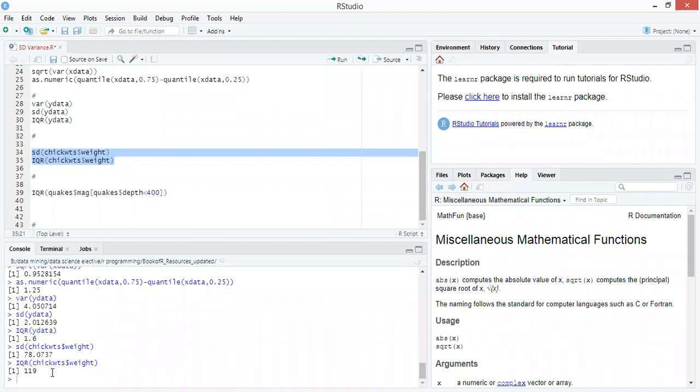So what is the observation here? You can find the output is 78.0737. What does it represent? It represents the average deviation of the chicken weight.